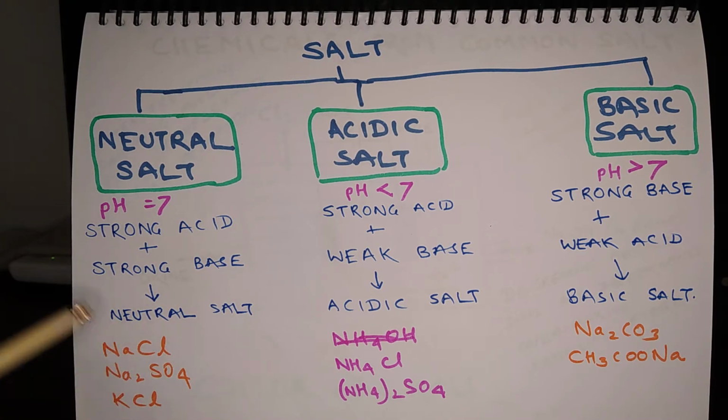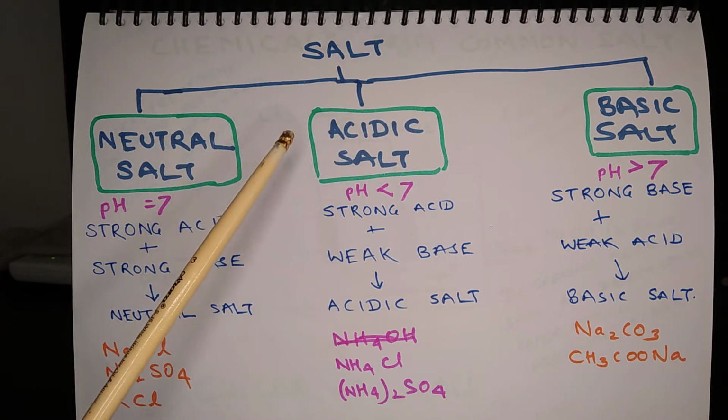So examples of neutral salt are sodium chloride, that is NaCl. It is produced after reaction between sodium hydroxide and hydrochloric acid. Then sodium sulfate, Na2SO4, is produced after reaction between sodium hydroxide and sulfuric acid. KCl, that is potassium chloride, is produced after reaction between potassium hydroxide and hydrochloric acid.